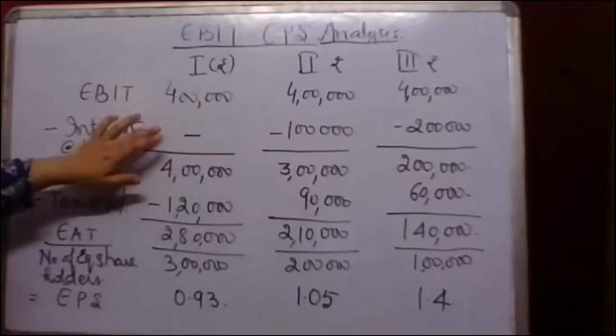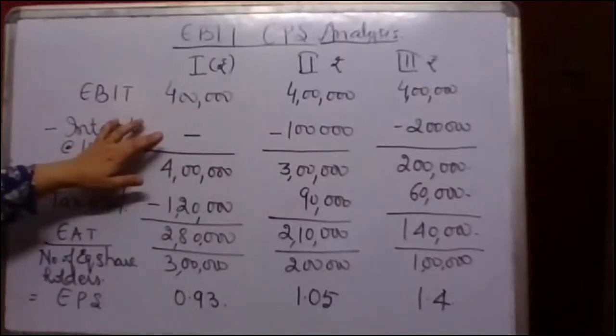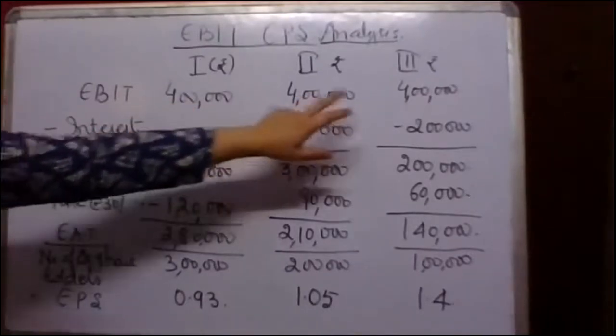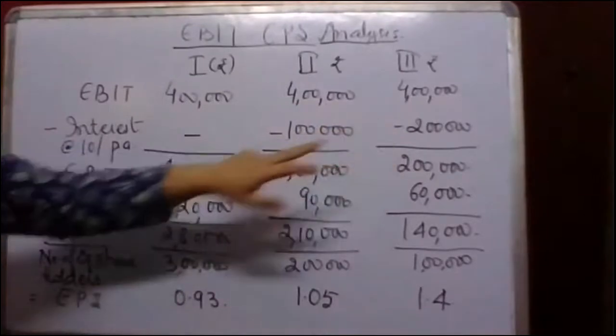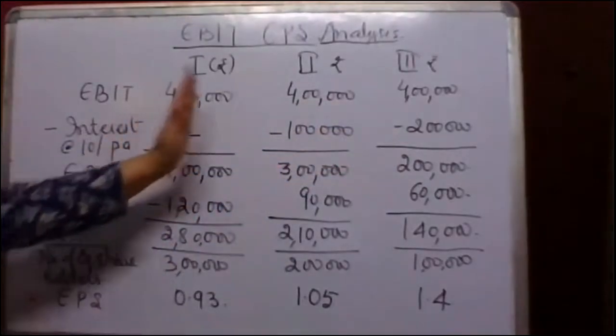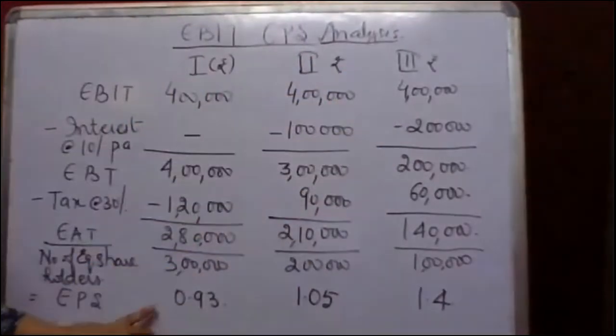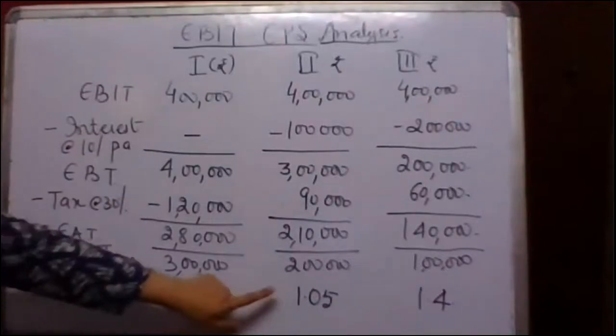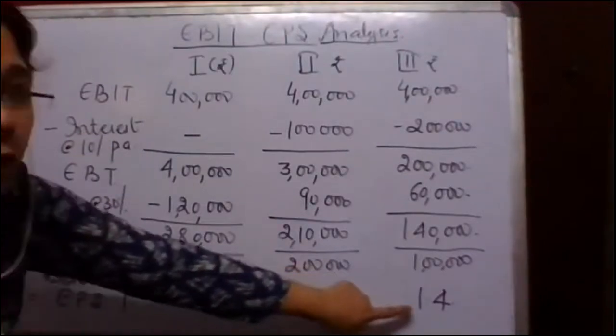Now, you see, as we are increasing the debt in our capital structure from one situation to another, in the first situation interest on debt was nil because there was no debt. Then debt rose to 10 lakh, then debt rose to 20 lakh. So you can see that as debt in the capital structure is increasing, earning per share is also increasing, from 0.93 to 1.05 to 1.4.